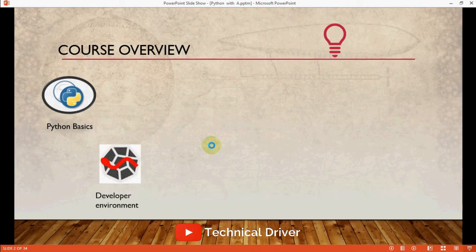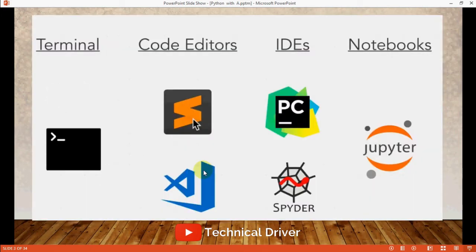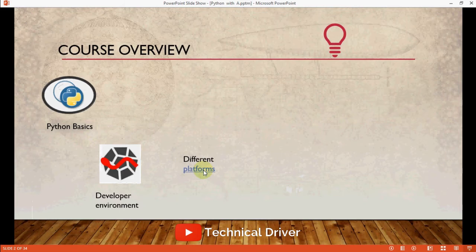Next, we will talk about the professional Python development environment. We talk about Spyder IDE, which is useful in understanding the code better. We teach you how to use the terminal and the command line, and how to use code editors like Sublime Text and Visual Studio, Spyder, PyCharm, a fully integrated IDE for Python developers, and also how to use Jupyter Notebook, because we are going to use these notebooks later in the course to do some really exciting things.